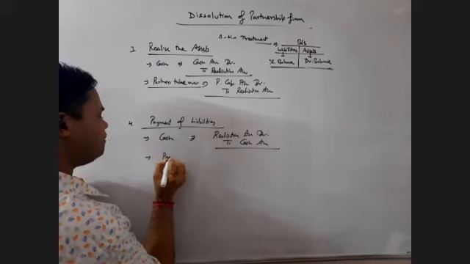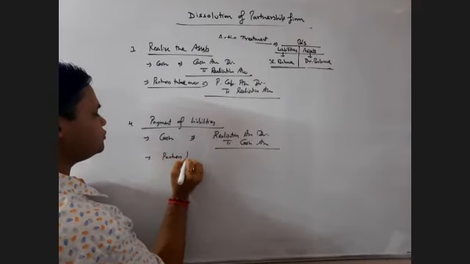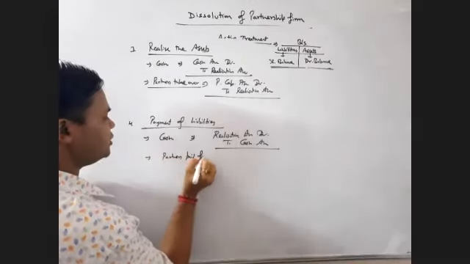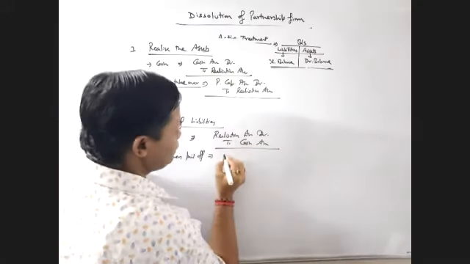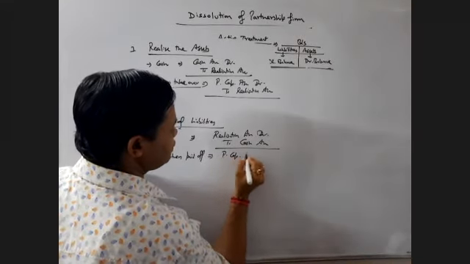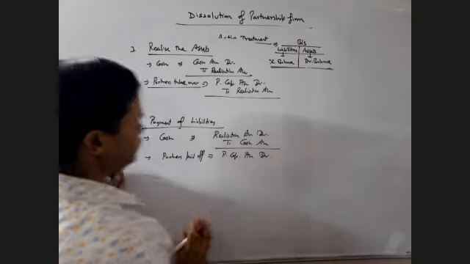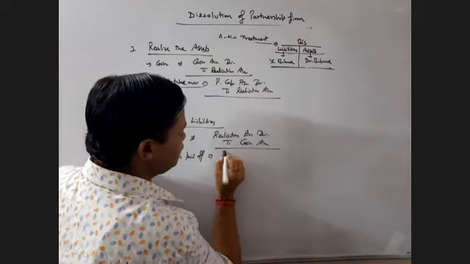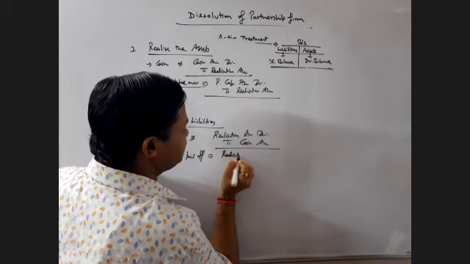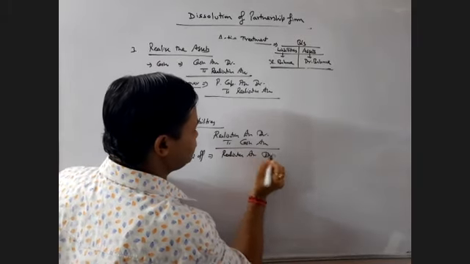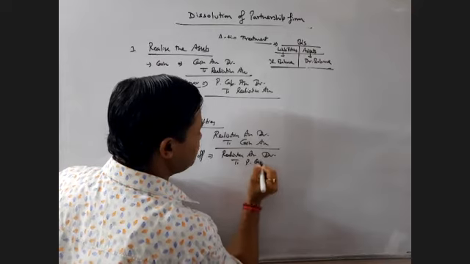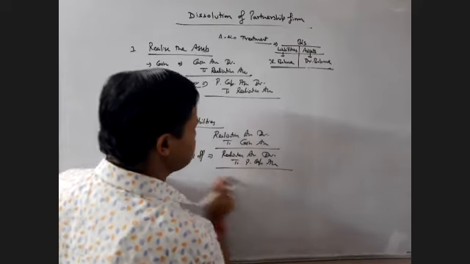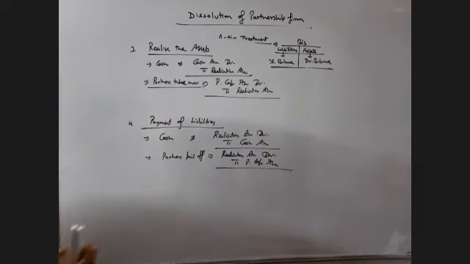If partner pays off any liability, the entry will be partner's capital account. We will settle that liability with the help of partner's capital account. So entry will be realization to partner's capital account.